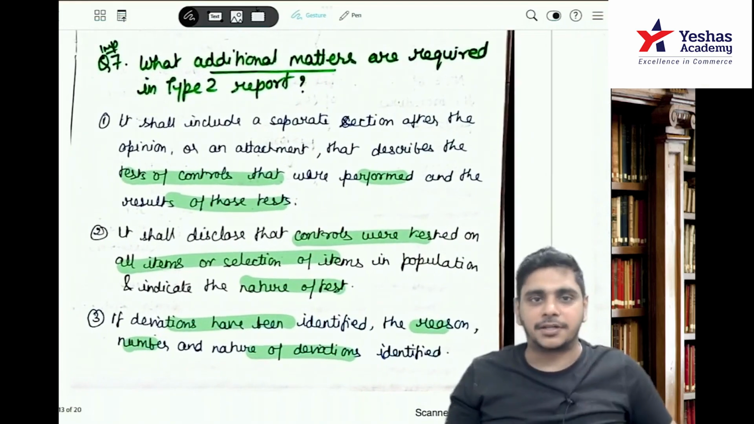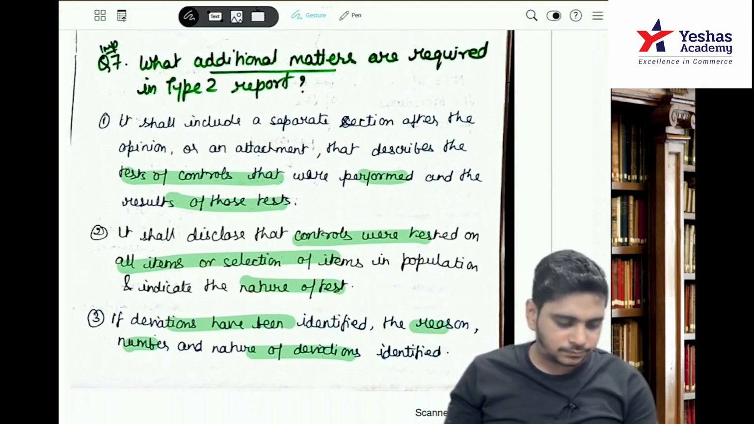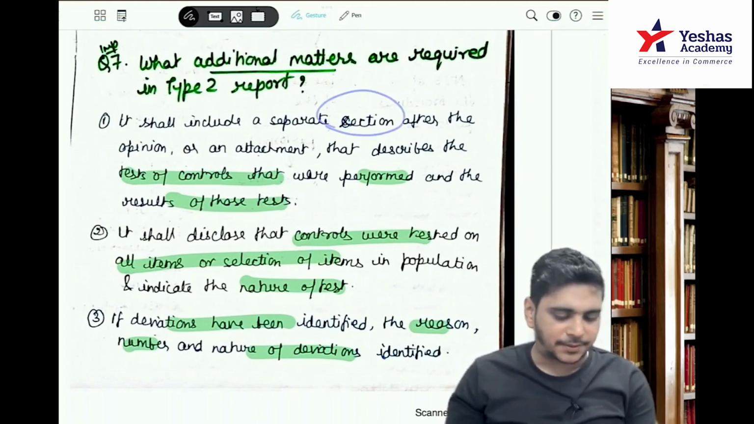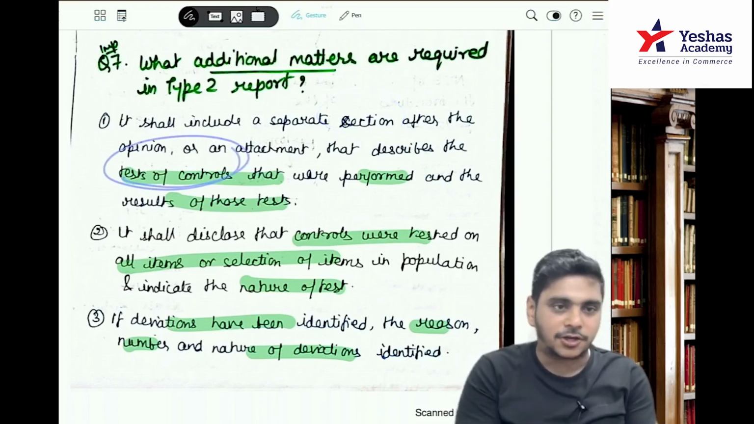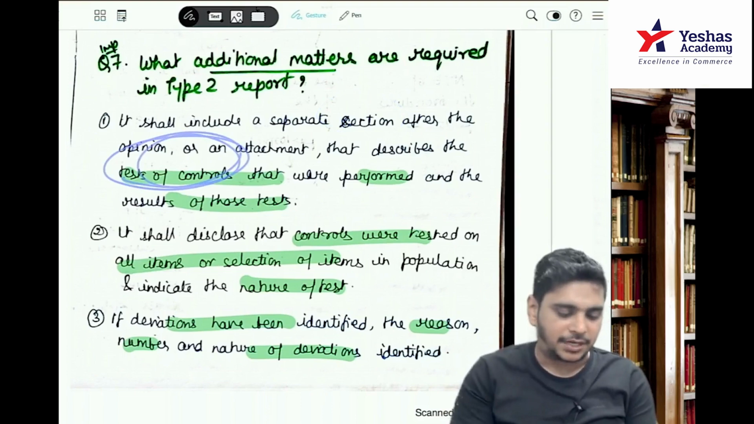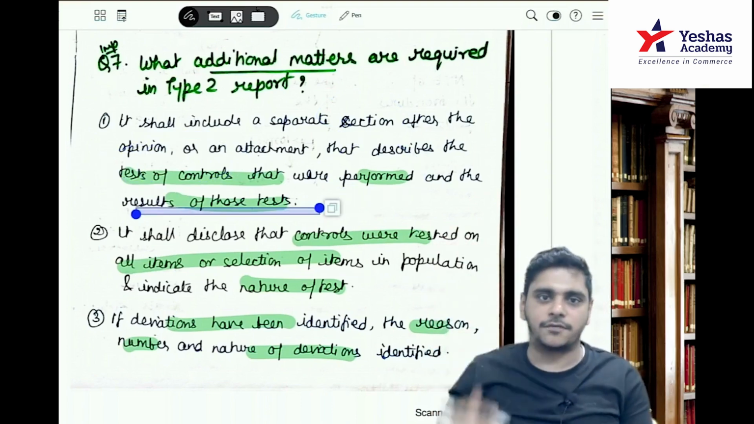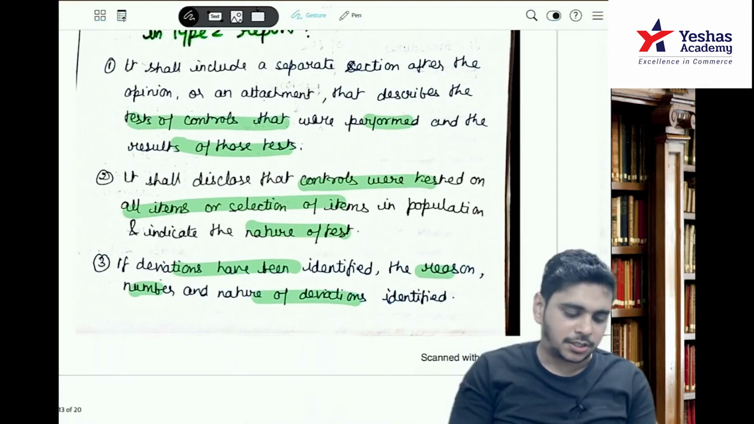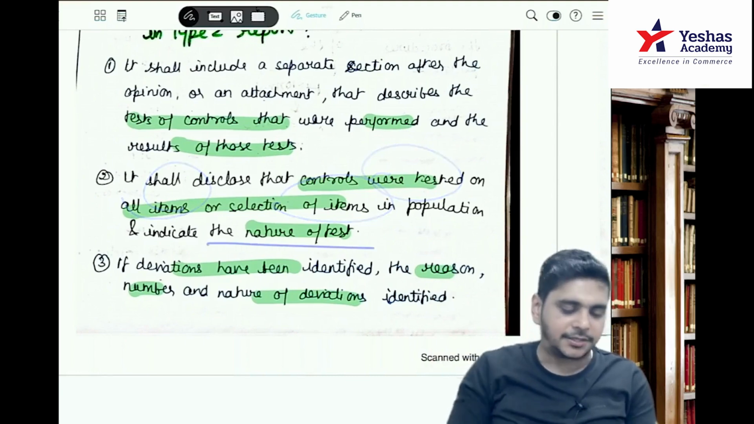What additional matters are required in a type 2 report? Sukanya, is the volume now correct? It shall include a separate section after the opinion, or an attachment, that describes the tests of controls that were performed and the results of those tests. It shall also disclose whether the controls were tested on all the items or a selection of items, that is a sample, and indicate the nature of the tests.